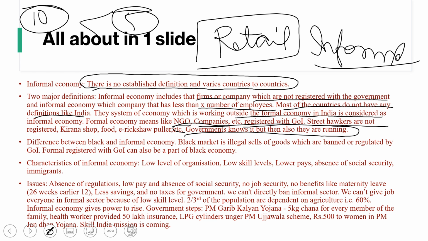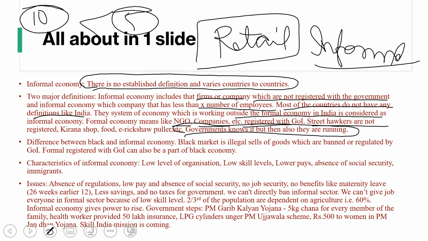The thing is, if you are running a bike, you need a license, and there are some electric scooters that are being launched. For that, a license is not required right now. The company is claiming that there is no need for a license for these kinds of bikes. So we can't say that the scooter you are running is an informal one, or that the money generated from it is informal, or that the government doesn't know about it. The government knows that you are running a scooter without a license, but this is not registered with the government of India, or the driver of that scooter is not registered with the government of India, and the government is not caring about that.